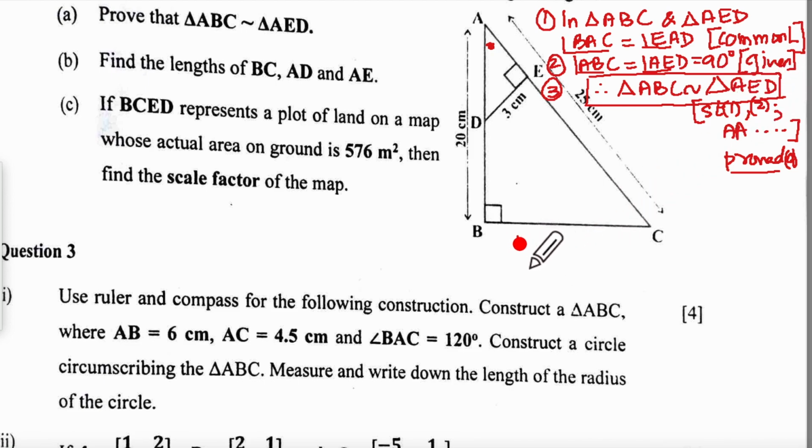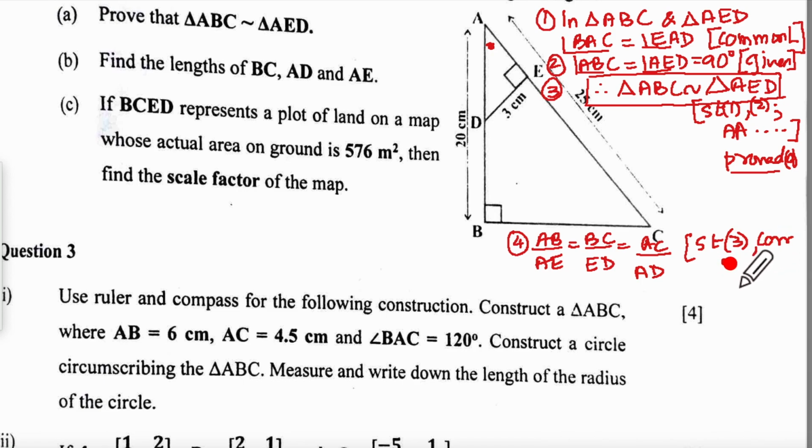And in the fourth statement, I need to write the ratio of the corresponding sides. So I will write AB upon AE equal to BC upon ED equal to AC upon AD. And here it will be from statement 3, and we'll say corresponding sides of similar triangles are in proportion. Let us substitute the values.